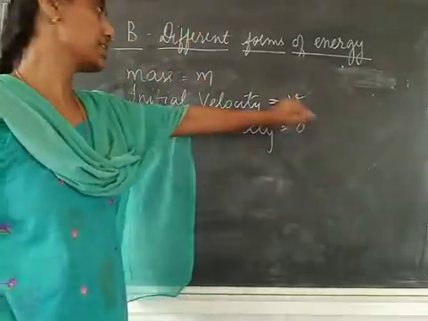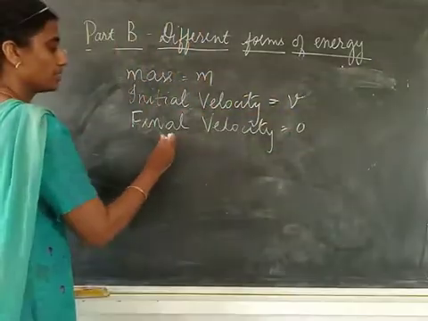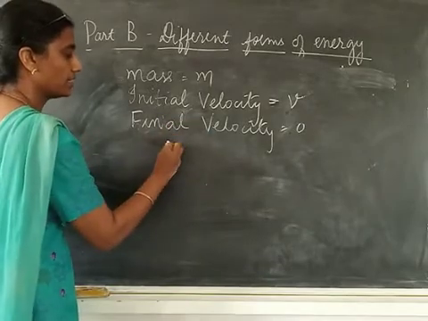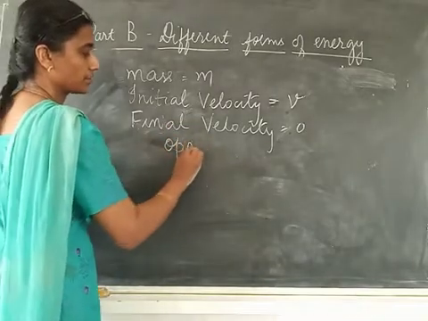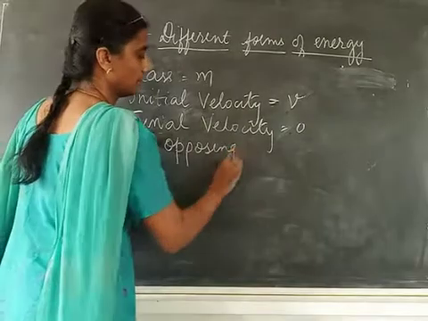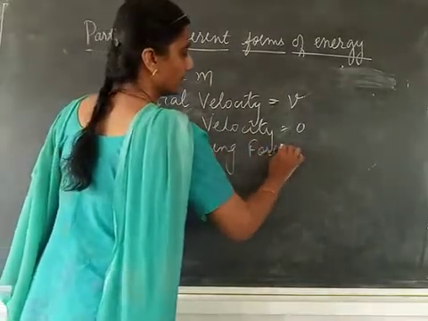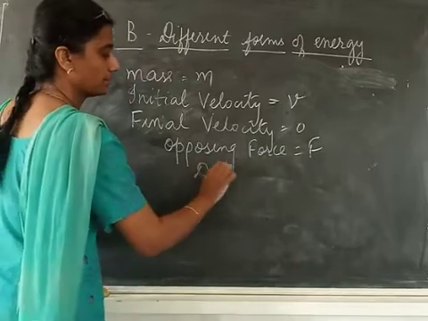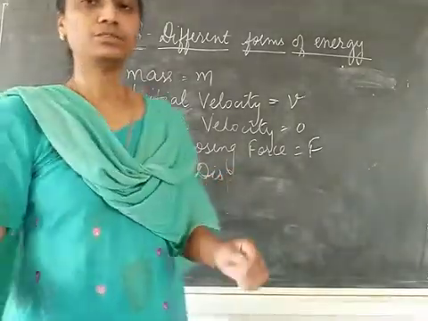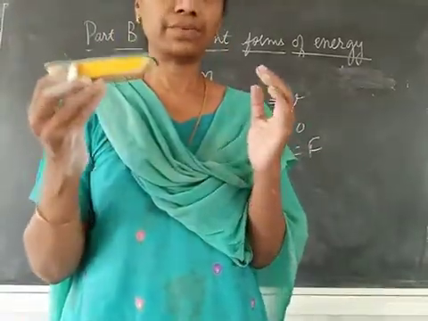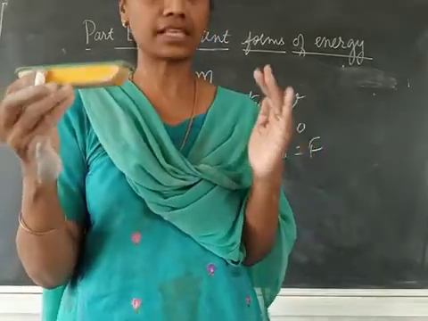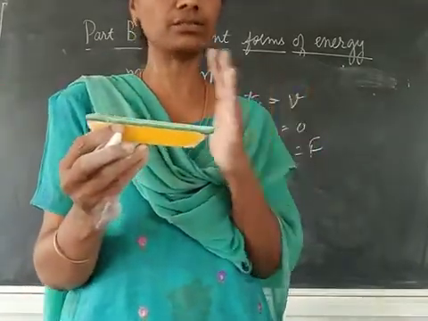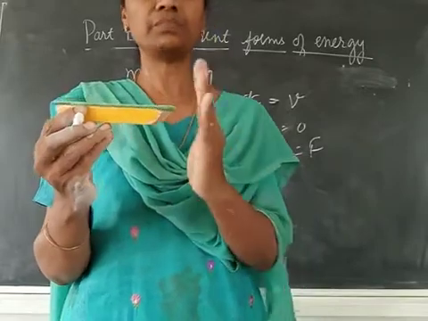Initial velocity is v. And F is the opposing force. And then displacement. See, when you put a brake or something, it takes a few seconds for it to come to rest. It's not going to stop immediately.